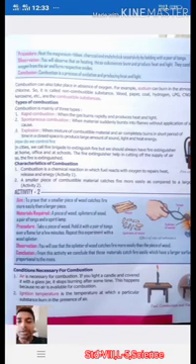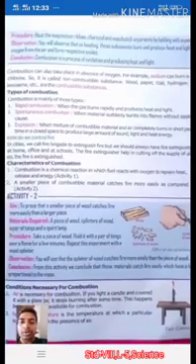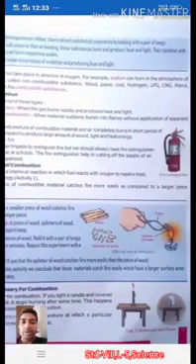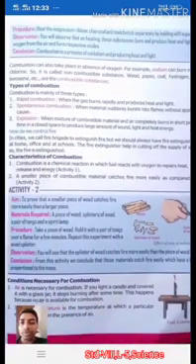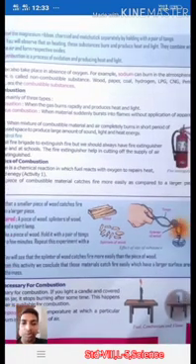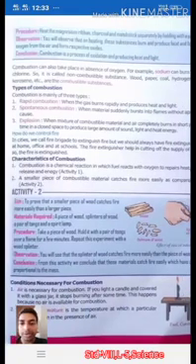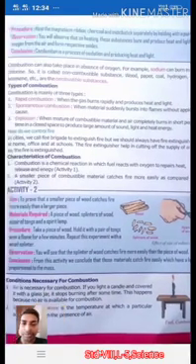Next, combustion can also take place in the absence of oxygen. For example, sodium can burn in an atmosphere of chlorine. Wood, paper, coal, hydrogen, LPG, CNG, petrol, kerosene, etc. are the combustible substances, right?